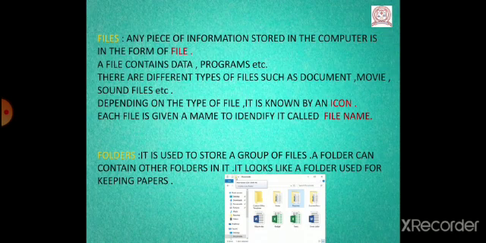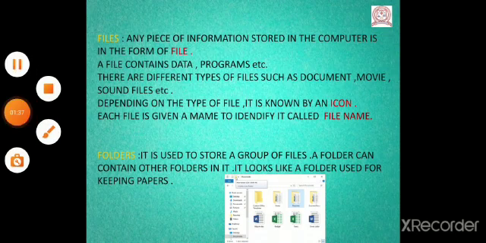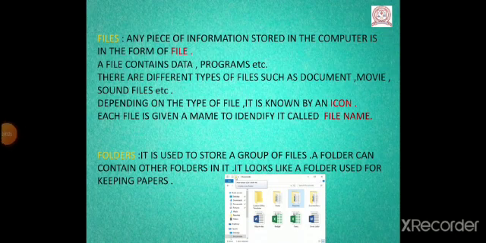Folders. A folder is used to store a group of files. The icon for the folder is shown in the image below, which also looks like a folder used for keeping papers. A folder can also contain other folders in it.